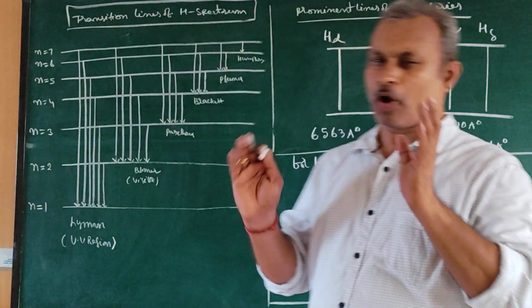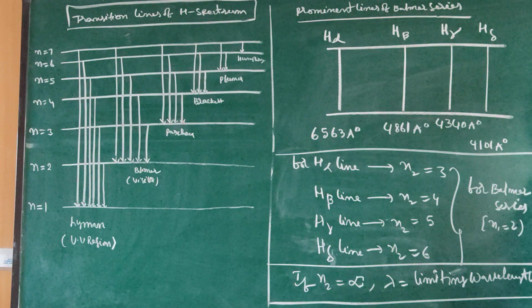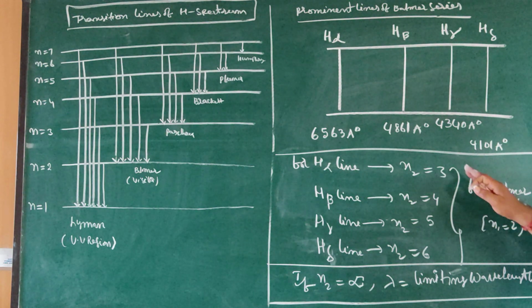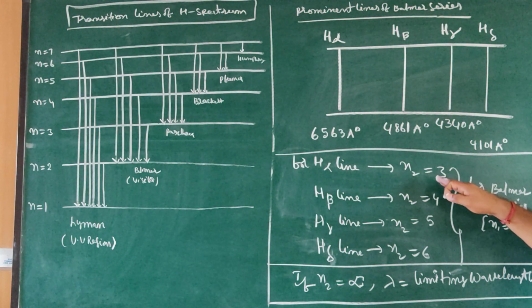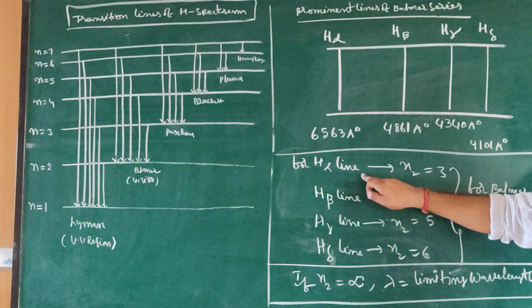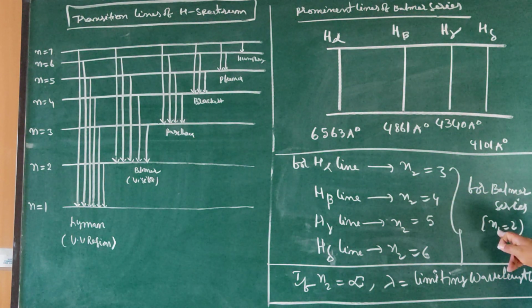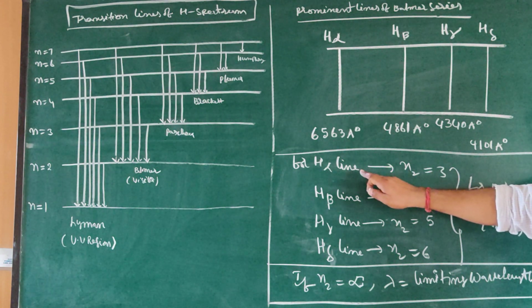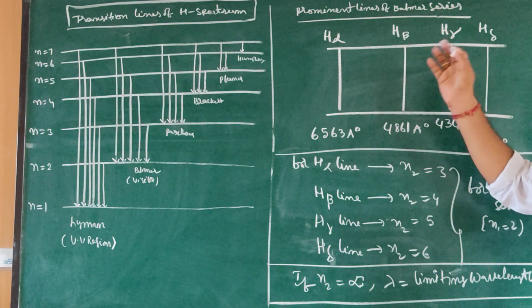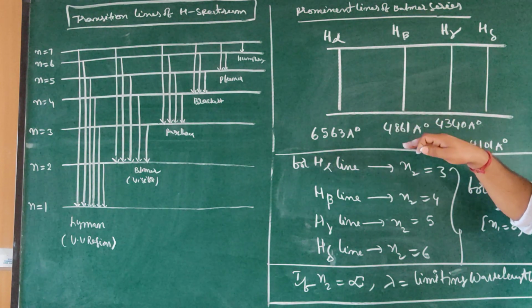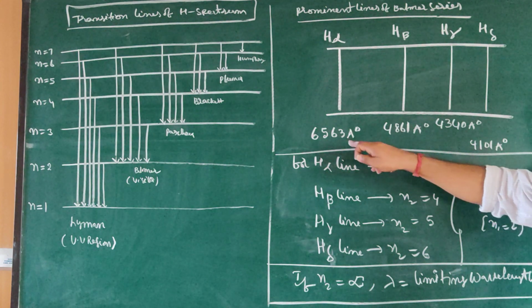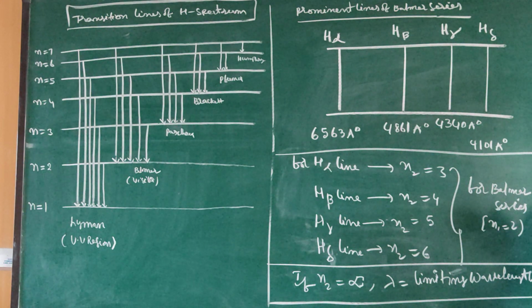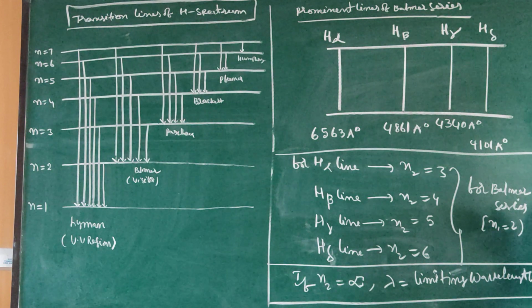If we observe some prominent and important lines of the Balmer series, suppose n2 is equal to 3, that line is called the H alpha line. Already in the Balmer series we know n1 is equal to 2. So for H alpha, after calculating lambda using the Rydberg equation, we get 6563 angstroms.